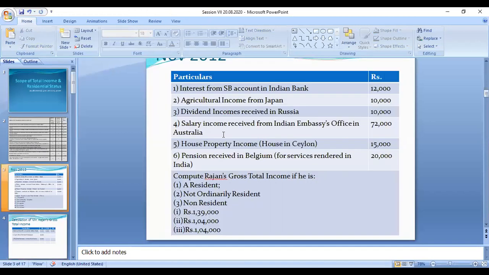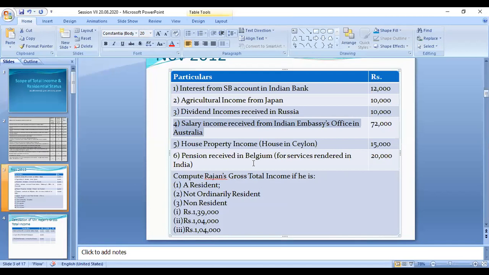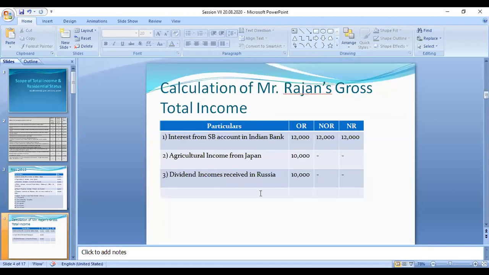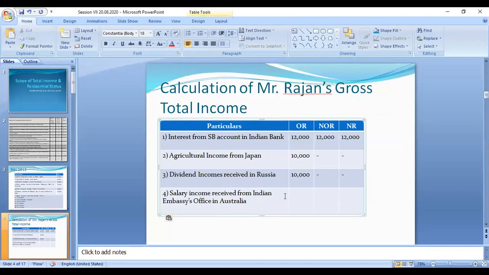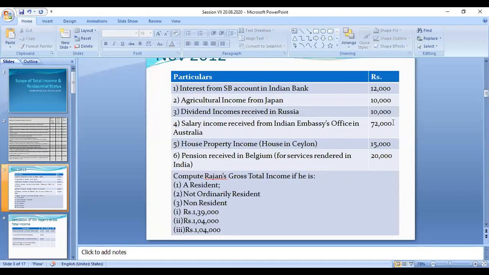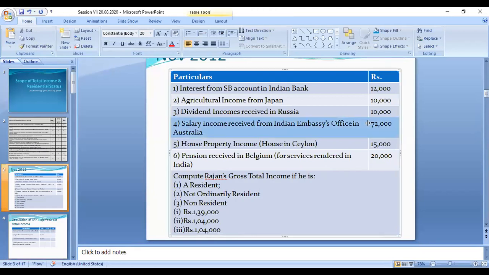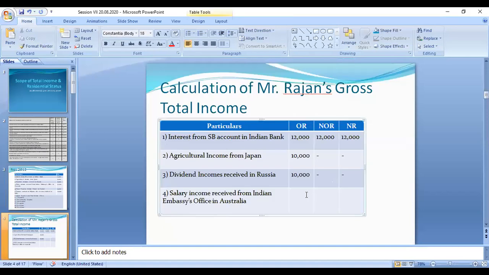Next one is the fourth one, salary income received from Indian Embassy's office in Australia. So the office is an Indian embassy, but the office is situated in Australia. So this 72,000 is taxable only in the category of ordinary resident, so this amount is not taxable to these two categories.